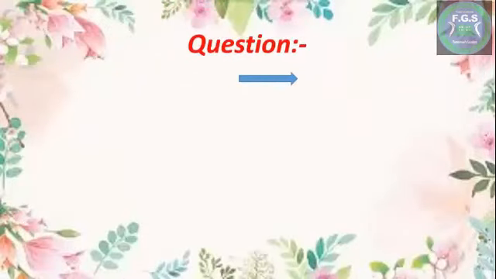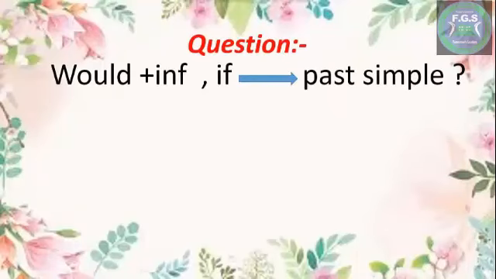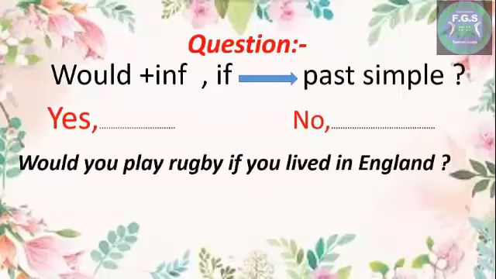Any question? As we did in the first conditional of if, here we will start the question with would, and if will be in the middle, followed by past simple. Let's see. Would you play rugby if you lived in England?